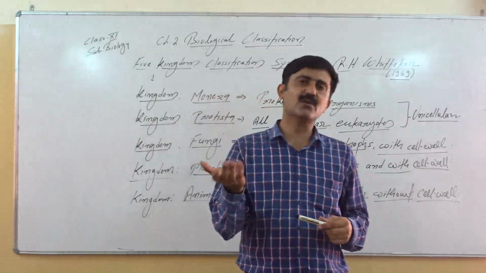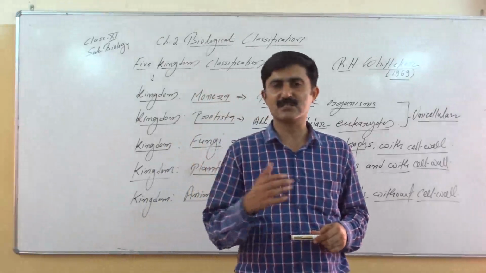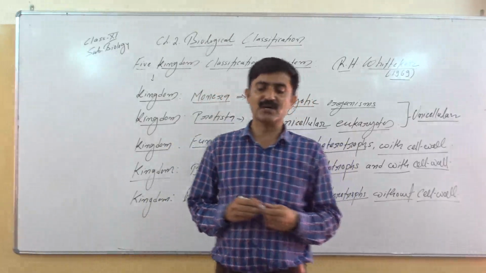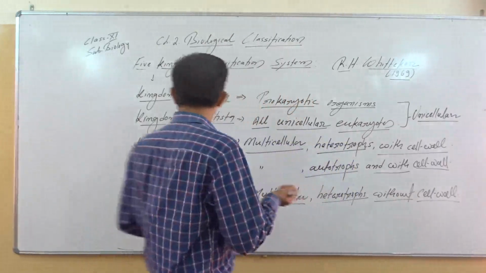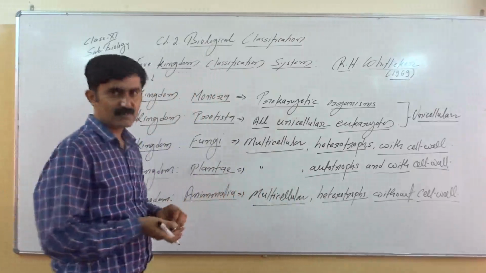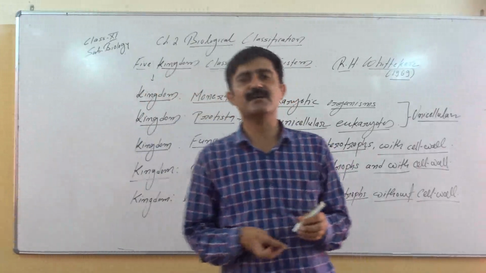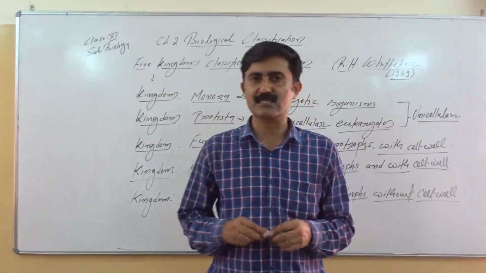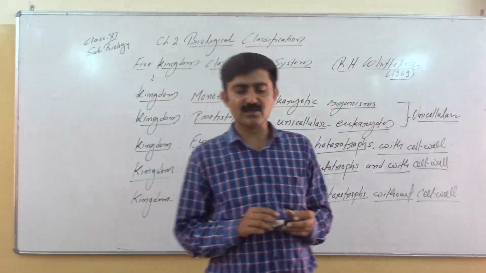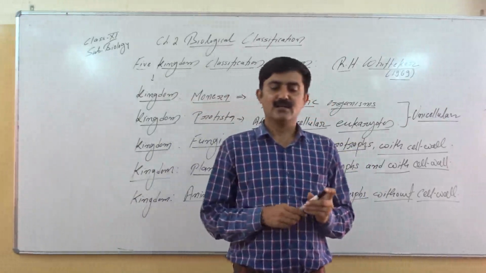Even now we know about the 6 kingdom system of classification, but it is not in our syllabus and we are not studying it. The system was given by Carl Woese, so for your knowledge you can remember that the 6 kingdom classification was given by Carl Woese. He classified all organisms into 3 domains: archaea, bacteria, and eukarya.